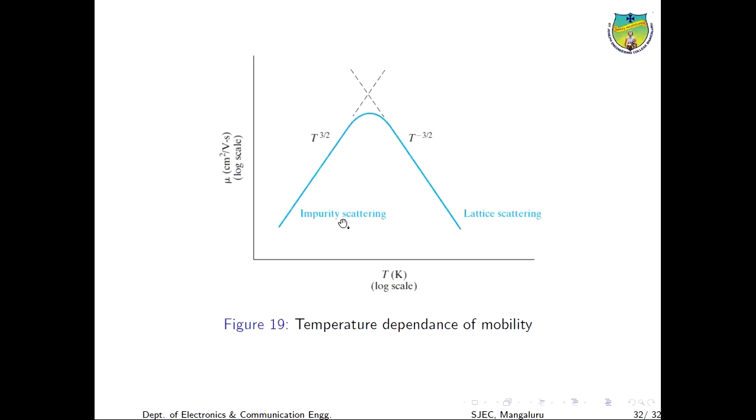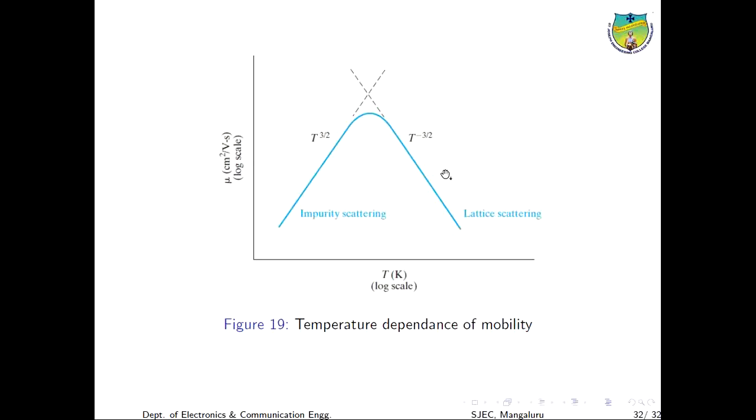For the impurity scattering, the approximate temperature dependency is T raised to 3 by 2, and for the lattice scattering, the approximate temperature dependency is T raised to minus 3 by 2. Next, we'll see the effect of doping on mobility.